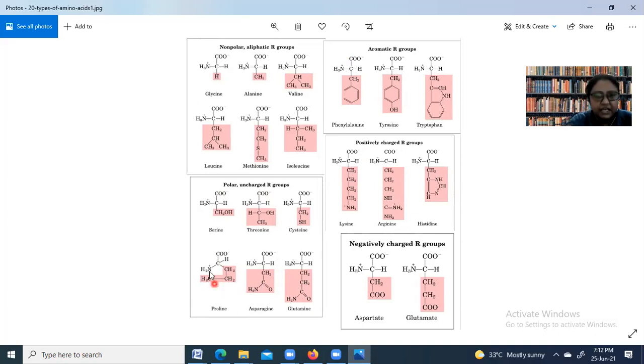It doesn't have NH3 or NH2 present in it, because the chain present on the carbon is bonded to form a ring structure. That's why proline is known as an imino acid.